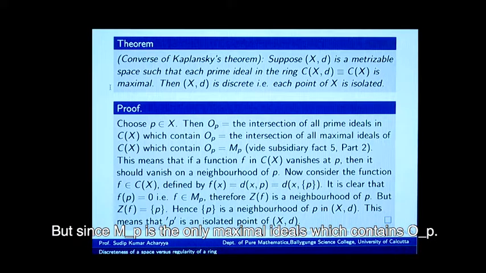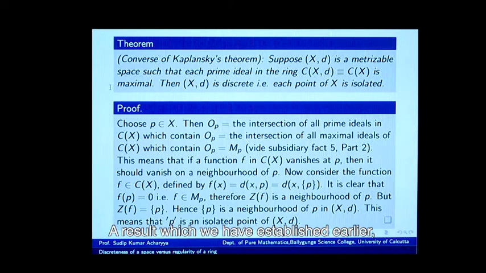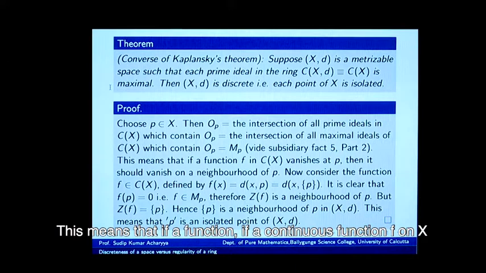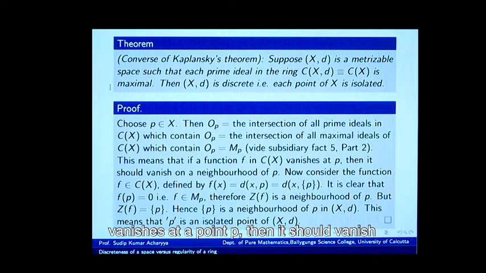But since MP is the only maximal ideal which contains OP, a result which we have established earlier, it follows that OP and MP become identical. This means that if a continuous function f on X vanishes at a point P, then it should vanish on a whole neighborhood of P. This is a very strong fact.